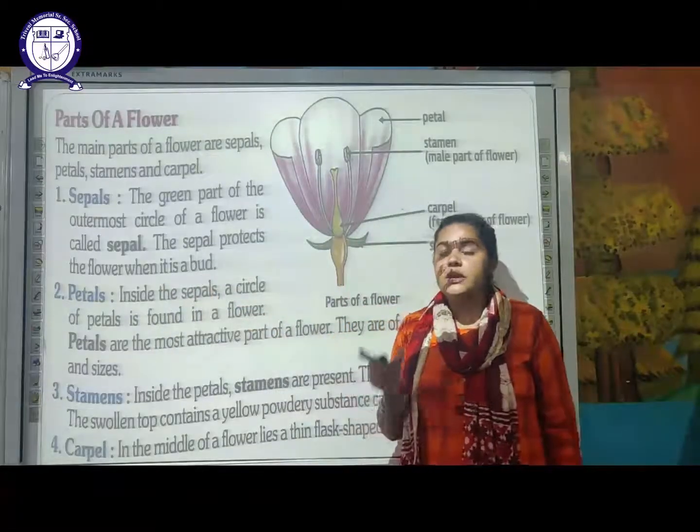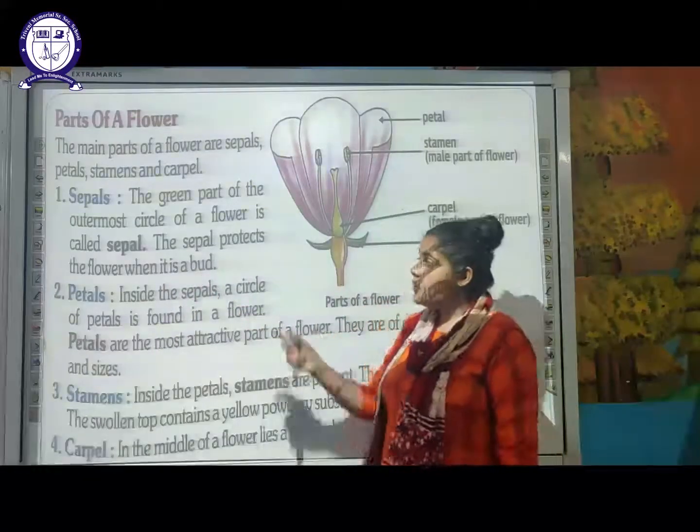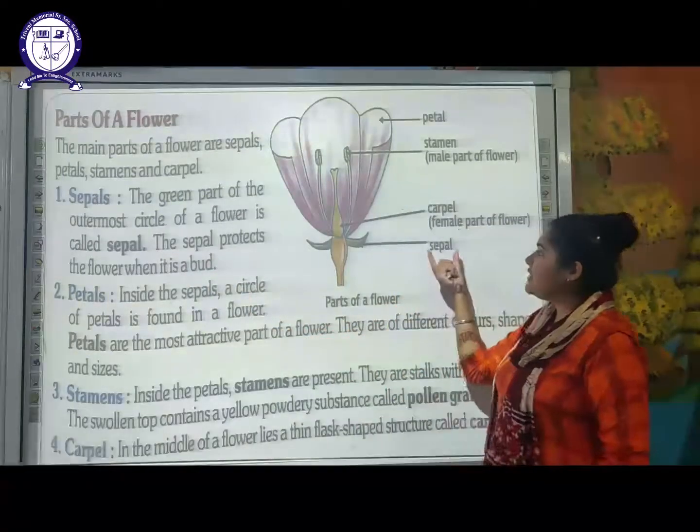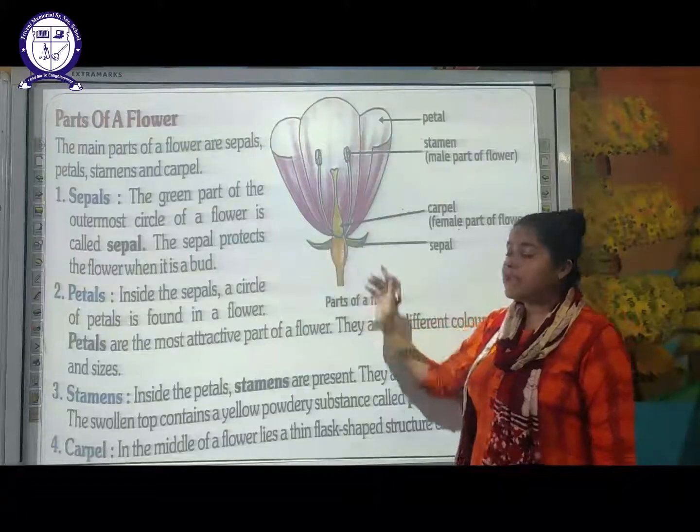So as I have told you, a flower develops from a bud. Inside the bud, the flower is being protected because it is covered with the sepal part. Okay, this is the green part.